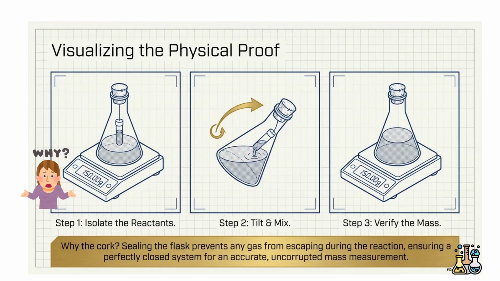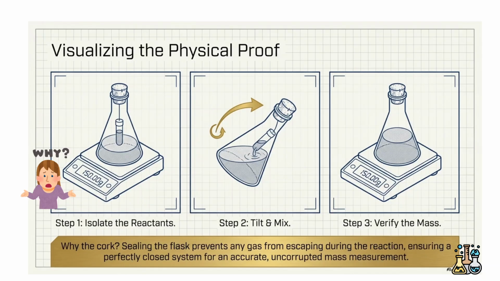Place the tube inside the flask. Close it with the cork. Make sure they do not mix initially. Weigh the flask with contents. Now tilt the flask. The solution mixes. Reaction happens. Weigh again. Will the mass change? No, the mass remains the same.